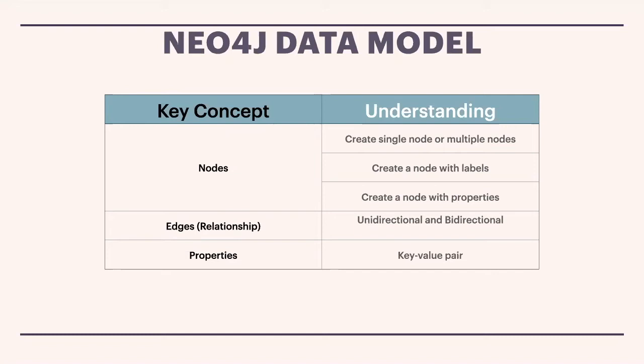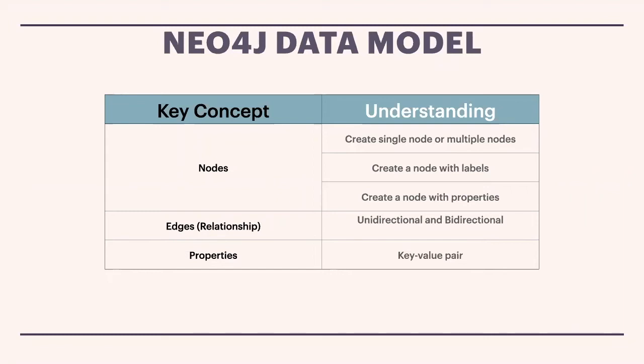Nodes are entities, for example one entity's information. We can create a single node, multiple nodes, nodes with labels, where we provide a name for it, and nodes with properties. So there are multiple options, various ways to create nodes, and the commands are super easy, not a really big deal. And we can create a relationship between nodes.